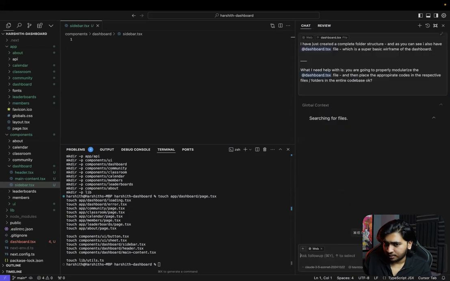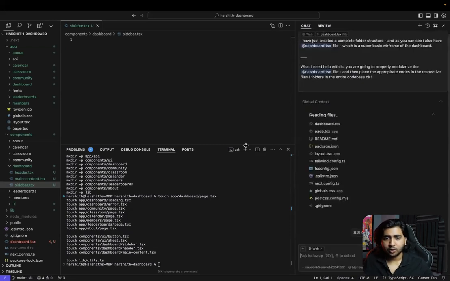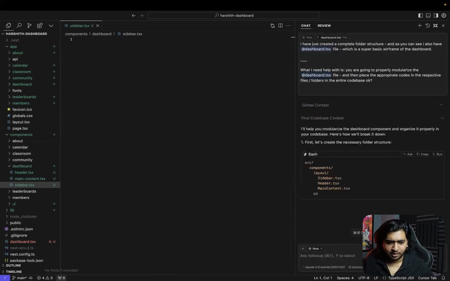Okay, let's just command enter so that it just goes through my entire folder structure.